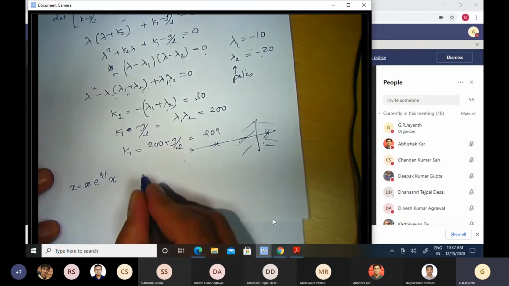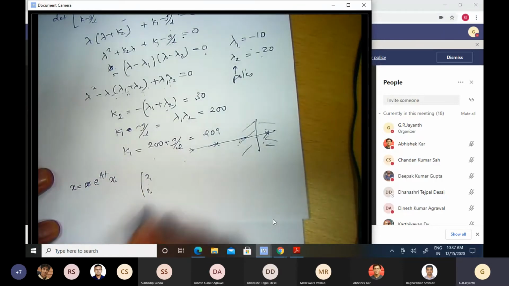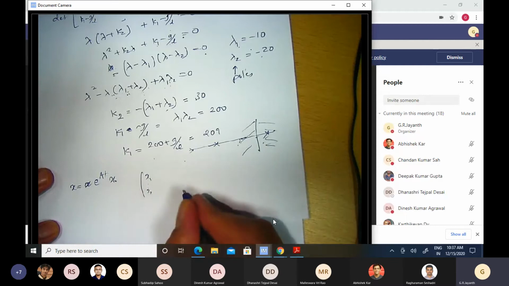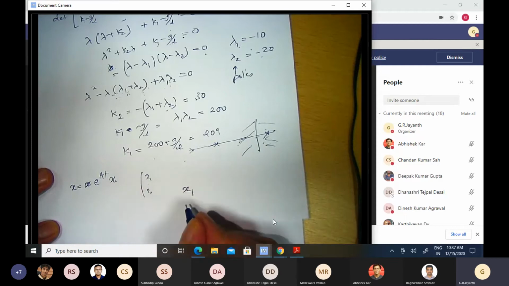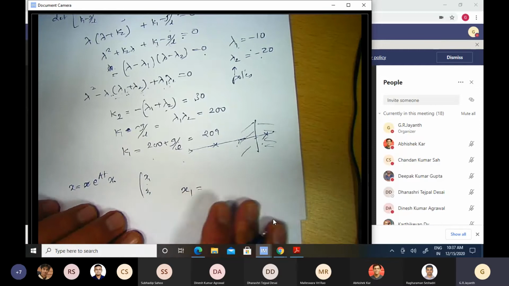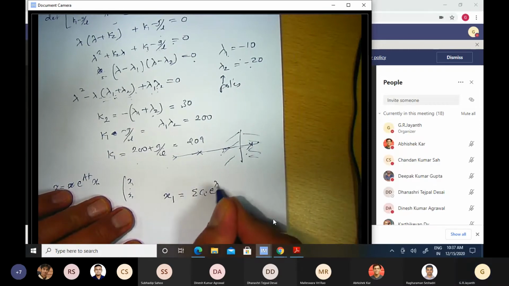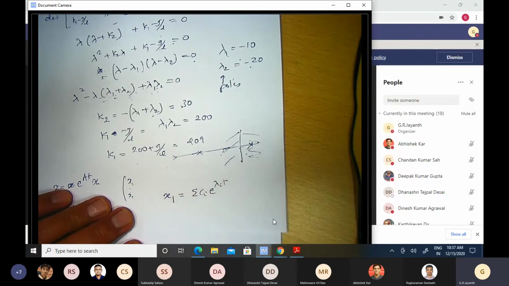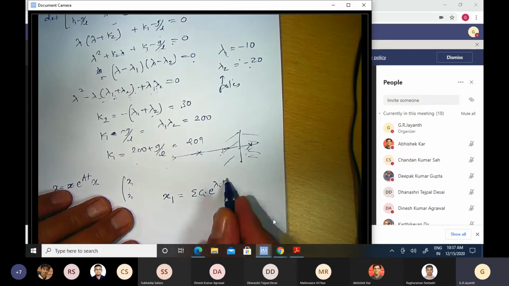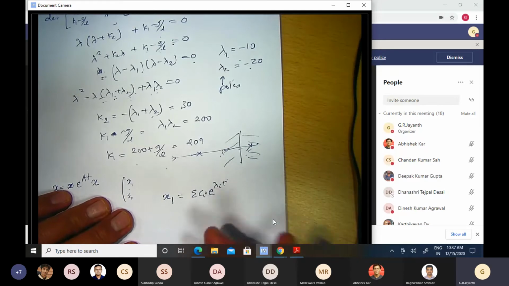If I look at x as x1, x2, etc., then let us take just the first scalar term, x1 alone. I would notice that it will be some linear combination of these poles, ci e to the power lambda i t, where ci are some constants whose values are determined by the initial condition.